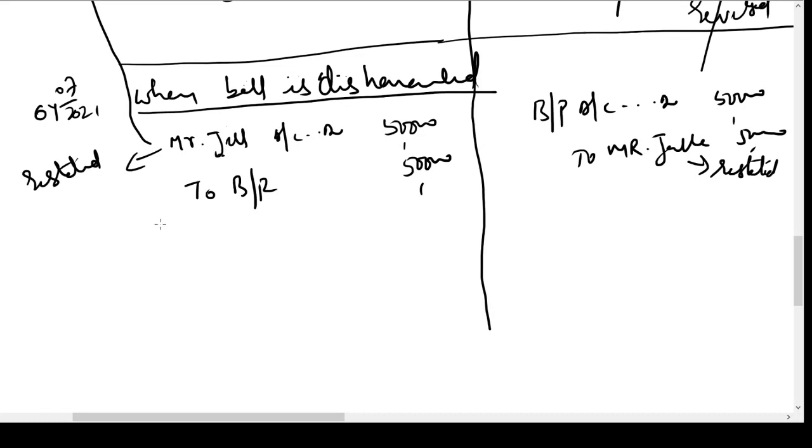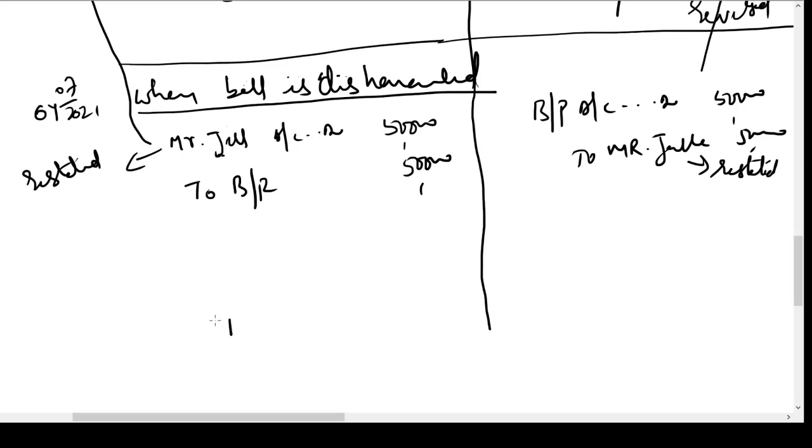Now, on the same day when the bill was dishonored, the fact of dishonor was noted by a notary public, and the fact was noted by Mr. Jack, because in future if he wants to enforce these bills in a court and collect money on these bills, he would have to prove that the bill was dishonored on the due date. So he gets a certificate from the notary public and he pays some noting charges to him.